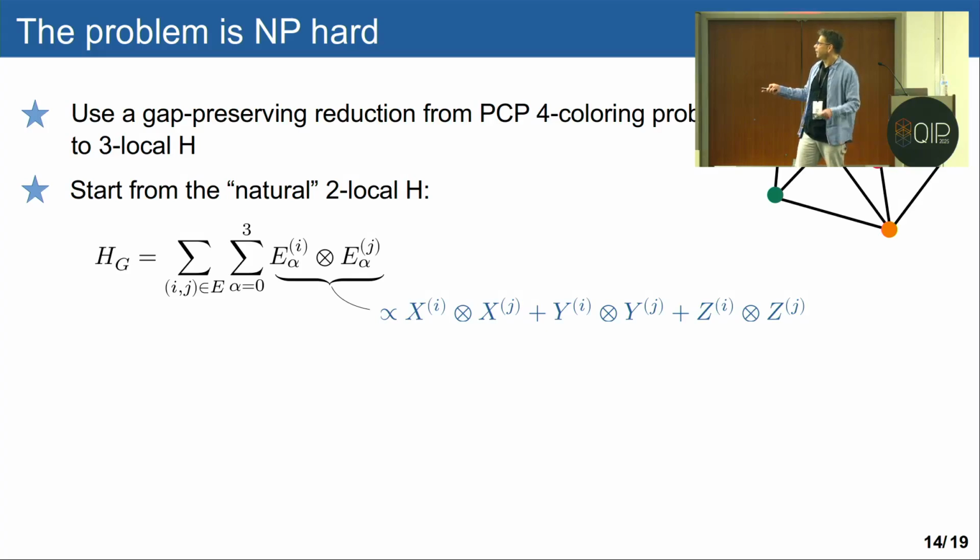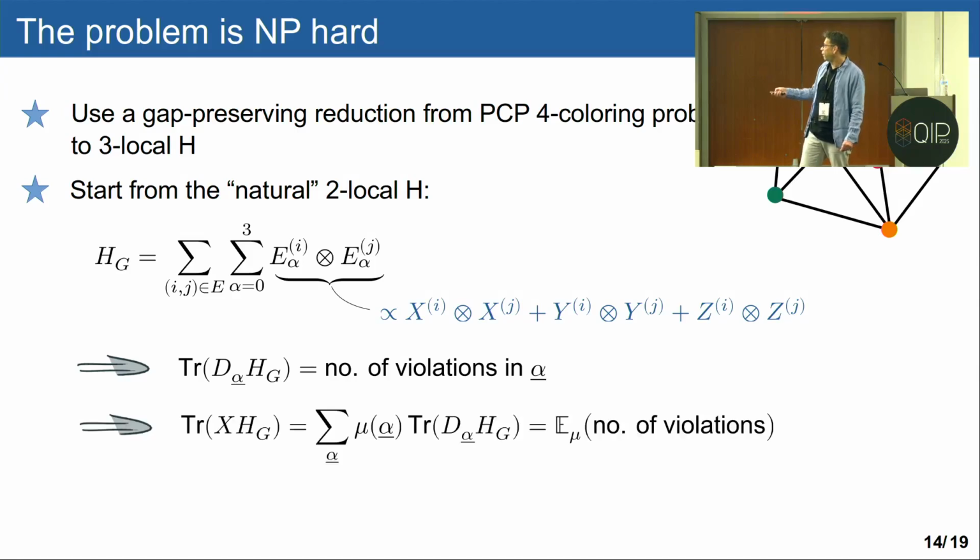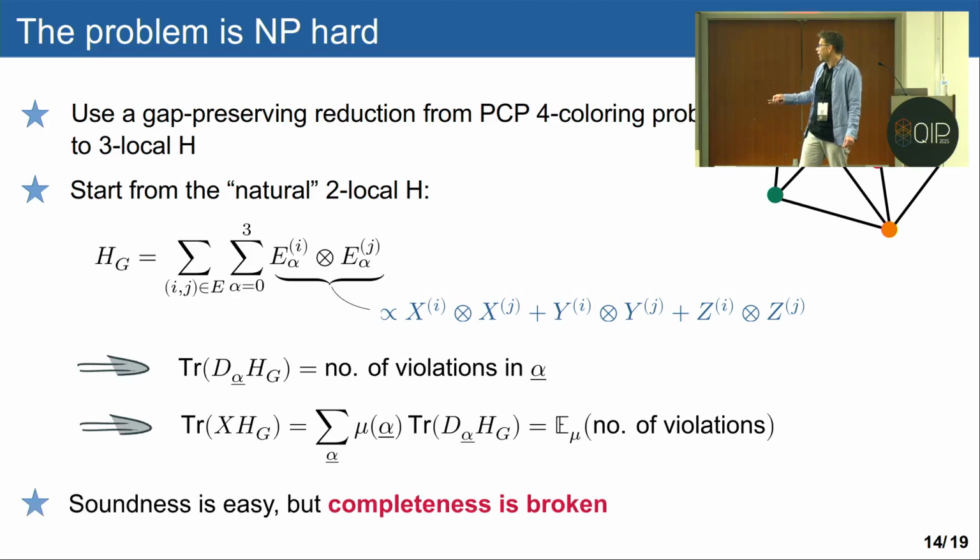This term here will penalize you, give you an energy penalty, whenever two vertices are colored the same, okay? And in fact, you can check that, up to scaling and shifting, it is actually the antiferromagnetic Heisenberg model. If we check the average of this Hamiltonian with respect to some D alpha, we see that it is exactly the number of violations in alpha, and therefore, for a general quasi-quantum state, it will be the expected number of violations, and therefore soundness is very easy. I mean, soundness is extremely easy in this case.